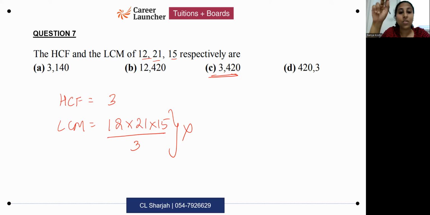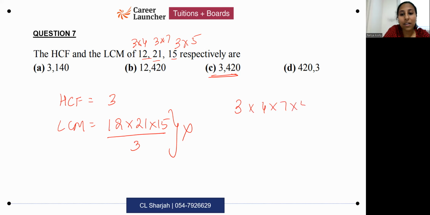So if you are doing it for more than two numbers, you have this is 3 into 4, this is 3 into 7, this is 3 into 5. What you should be doing is take 3 once. That's the highest power. And then you multiply with 4, 7 and 5, whatever is left.